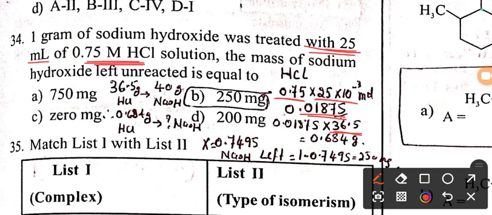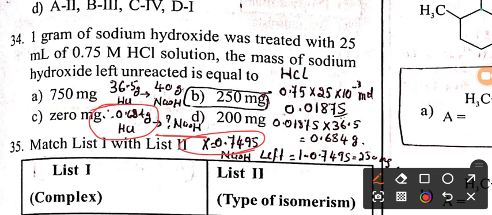and when you multiply that value with the molar mass of HCl, 36.5, you will get 0.684 grams of HCl. According to the standard equation, 36.5 grams of HCl reacts with 40 grams of NaOH. 40 is the molar mass of NaOH and 36.5 is the molar mass of HCl. This is standard. Therefore 0.684 grams of HCl reacts with how many grams of NaOH?